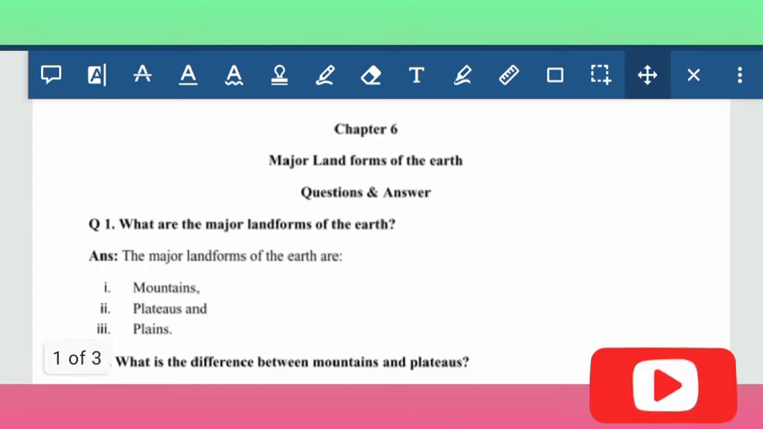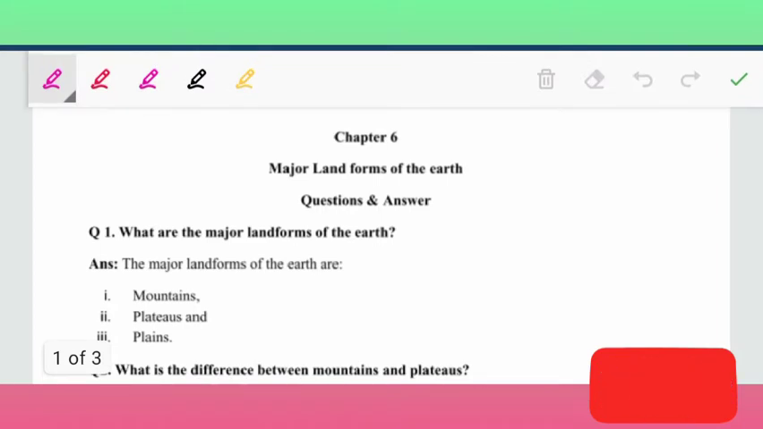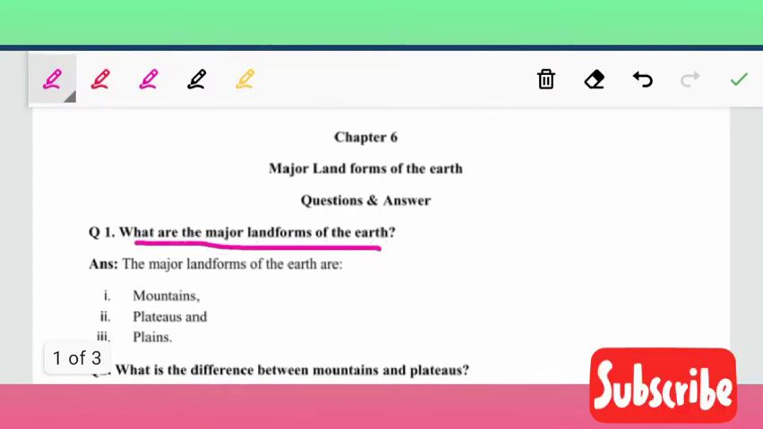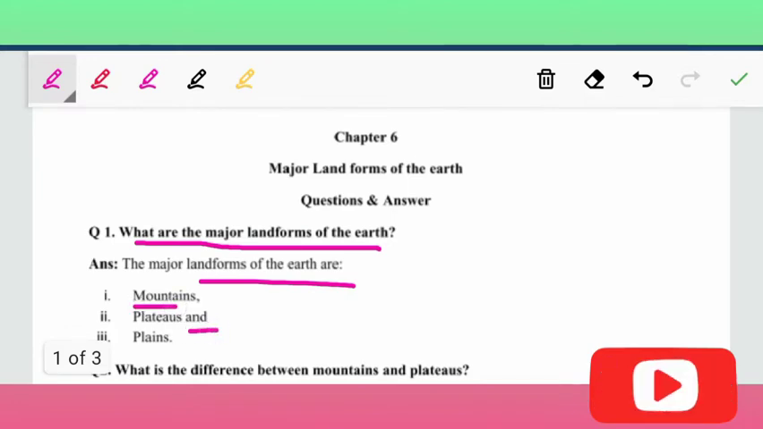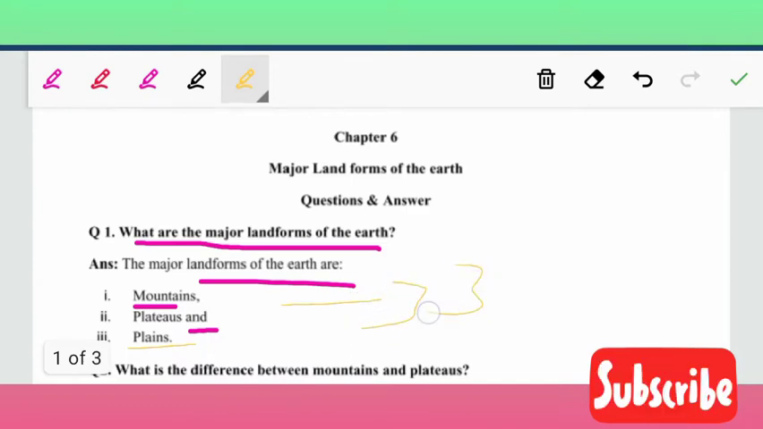Now, question 1 of this chapter is what are the major landforms of the earth? The major landforms of the earth are mountains, plateaus, and plains. So there are total 3 major landforms of the earth.